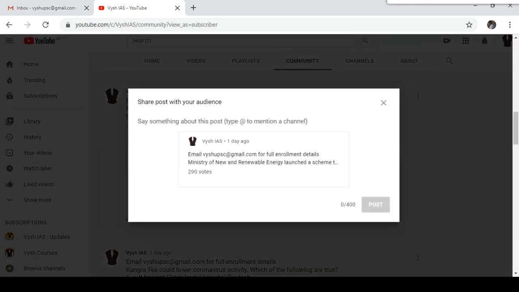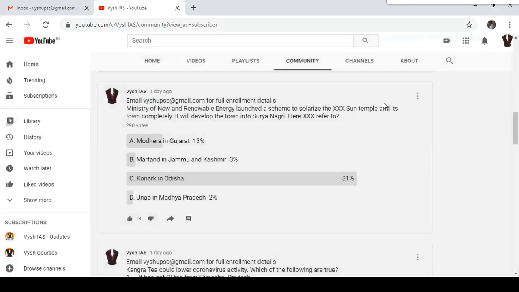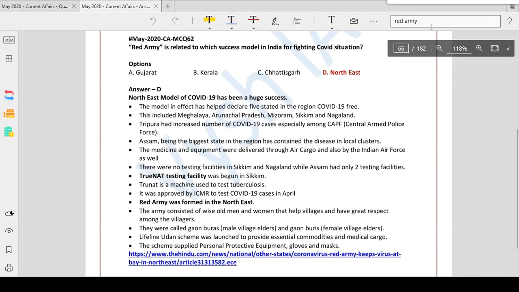Okay. Oh, sorry. So if I go back to the PDF, Modhera, which is in Gujarat.